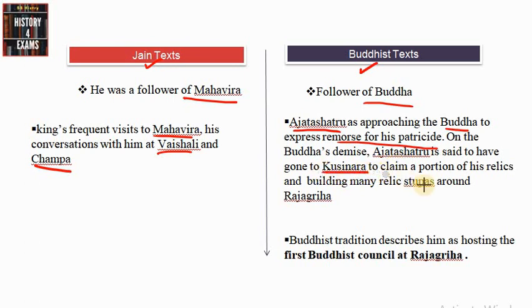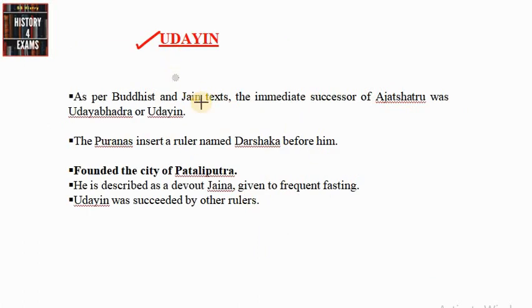On the Buddha's demise, Ajatasatru is said to have gone to Kusinara to claim a portion of his relics, and later he built many relic stupas around Rajagriha. And Buddhist tradition also describes that King Ajatasatru hosted the first Buddhist council immediately after the death of Buddha at Rajagriha. Another most important ruler of this Haryanka dynasty was Udayin.